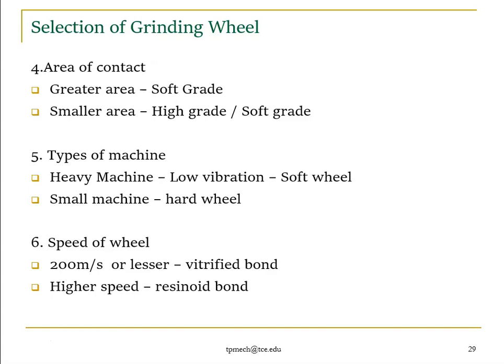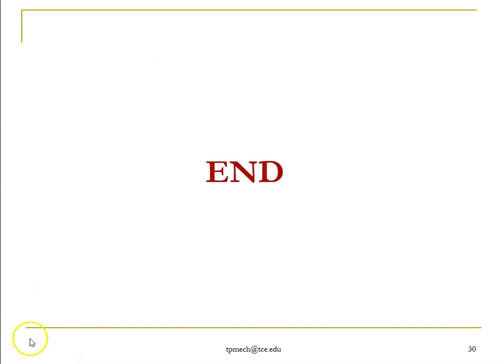If you are planning more grinding speed, more than 200, then you can go with resinoid bond, right? So these are some of the selection criteria to select a grinding wheel. Based on our requirement and application, we need to select each and everything in a grinding wheel, right? Okay, so thank you.